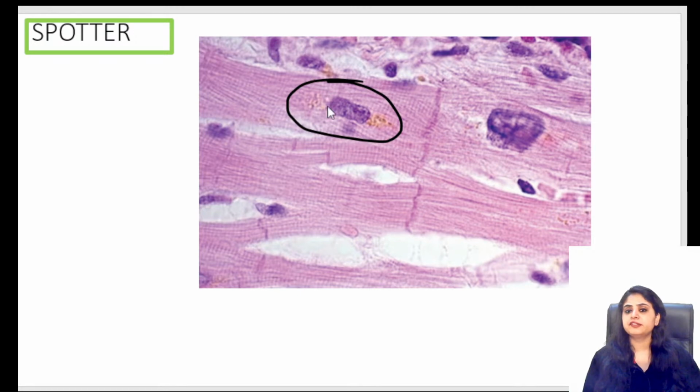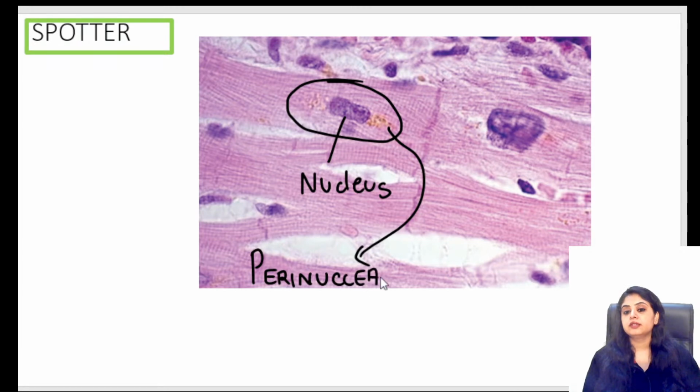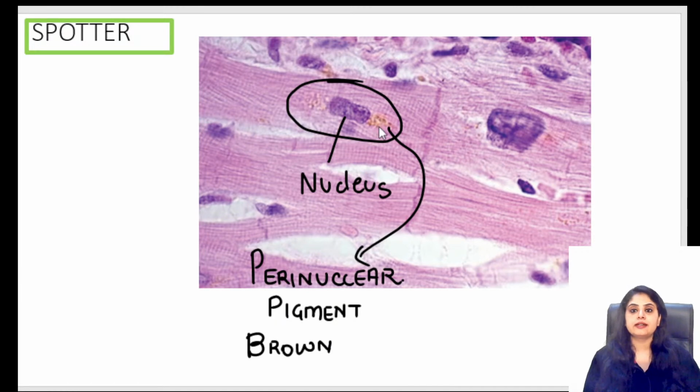You'll say, ma'am, this was a cell. This was the nucleus of the cell. And apart from the nucleus, you have this brown color pigment, a perinuclear pigment. And I see the color of that pigment. It's a brownish shade that I have.